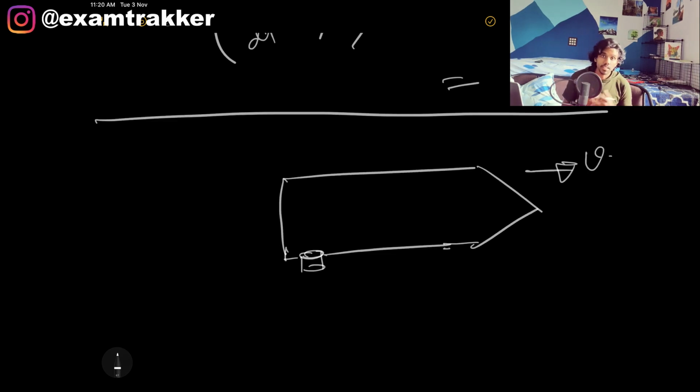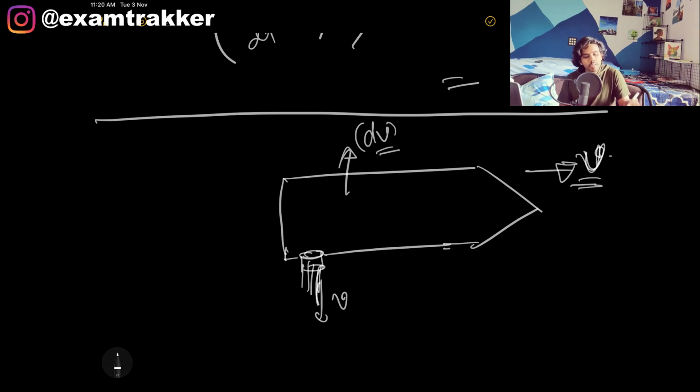Also, I could discuss more problems where the mass is leaving in a perpendicular direction. This is a very complicated problem, nobody is going to ask you, but if the mass is leaving in this direction, the momentum imparted is in the backward direction. So the rocket, instead of accelerating in this direction, this v remains constant, and additional dv will be added in this direction, so the rocket actually accelerates. That is how you change the direction of a rocket, by the side propulsions. But this is a very complicated system, and I don't want to go into the depths of these kinds of problems. So let us just stay with this.